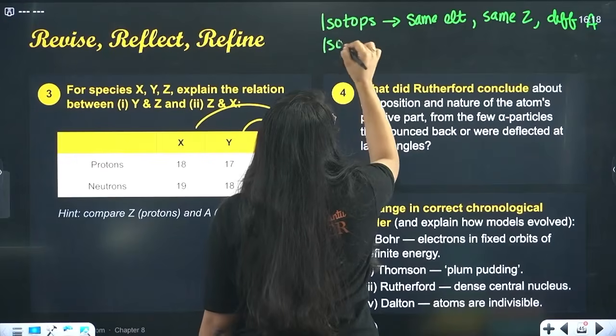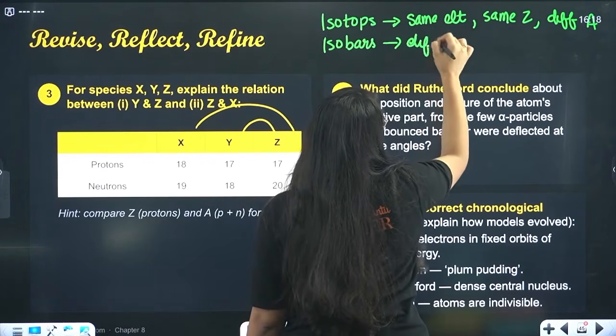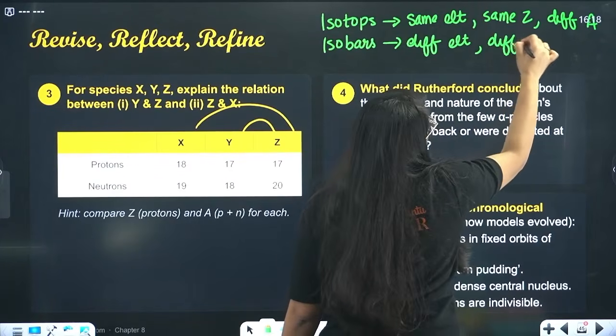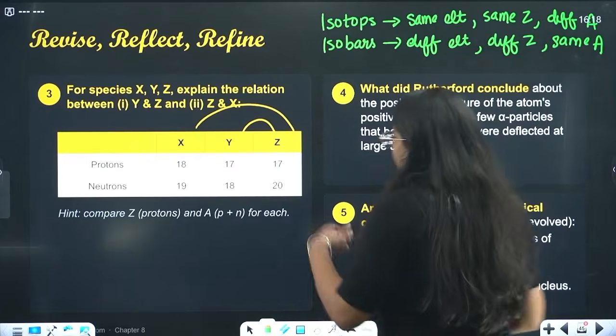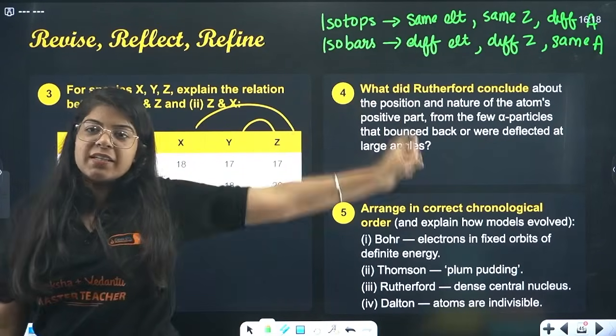On the other hand, isobars are different elements, hence different atomic number and same mass number. Understood? Very clear? Whenever you get a question of isotope and isobar, just write these two lines.